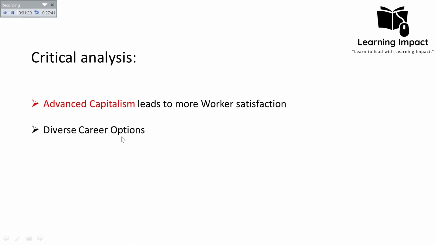And also there are now diverse career options. One can pursue different career options as per one's aptitude and potential, thereby achieving satisfaction and purpose in work. And there is also the concept of entrepreneurship. Entrepreneurship allows one to pursue one's interest and fulfill one's species essence by creating innovative solutions for different problems. That's why most philosophers believe that what Karl Marx said about capitalism no longer holds in that way. It has evolved with time, and although we are still living under the capitalist system, this capitalism is more advanced and more evolved.